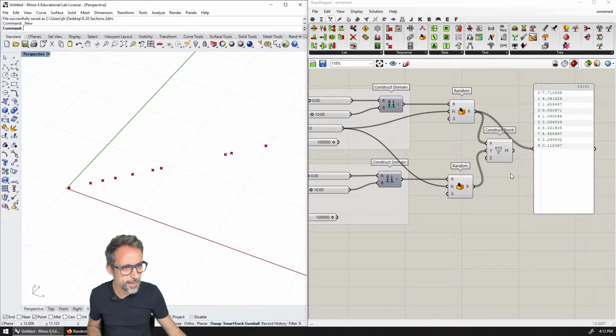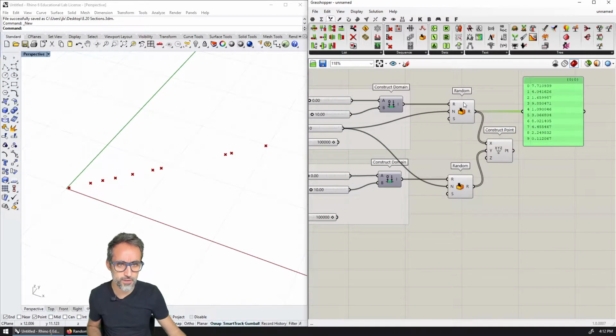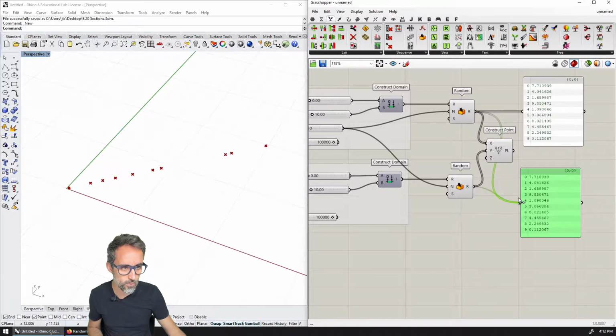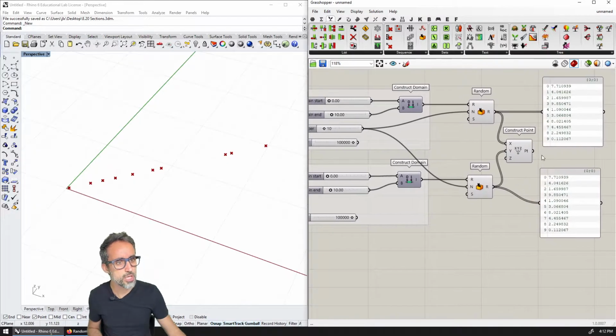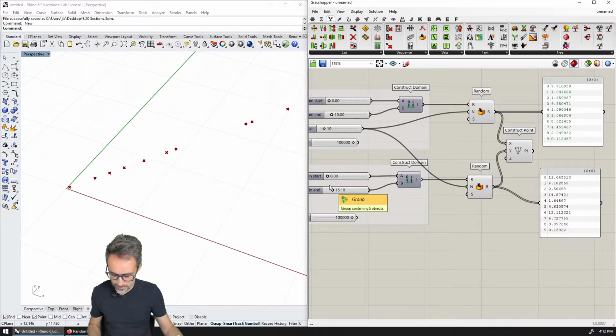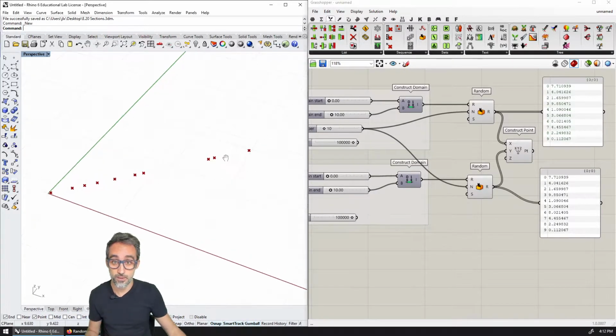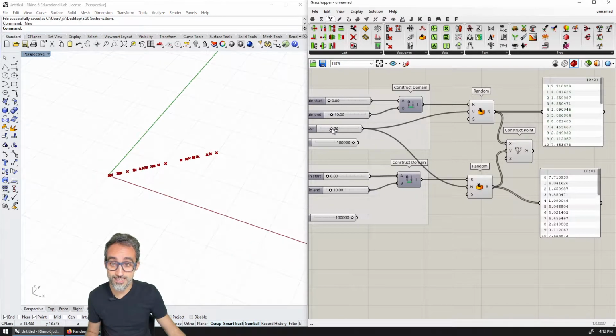Well, it turns out that if I look at the numerical values of the x coordinates and the numerical values of the y coordinates, they are exactly the same. And even if I vary the domain of one, yeah, the numbers change proportionally, but they stay aligned because they're still linearly proportional to each other. And whether I add more or less points, it doesn't really change. I still have the diagonal.